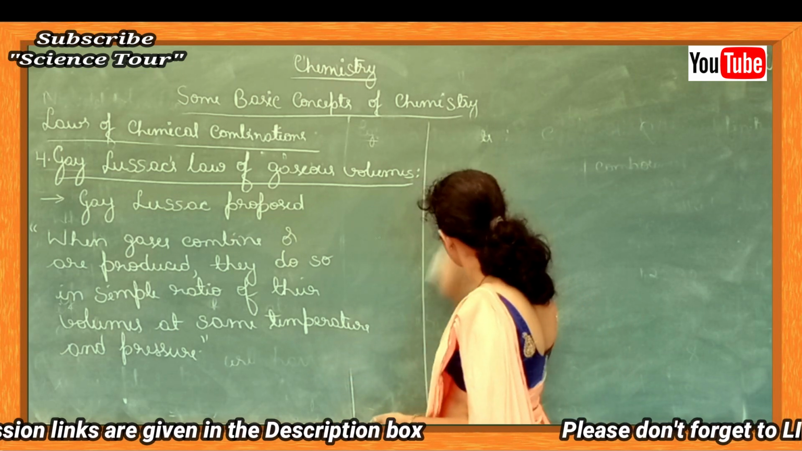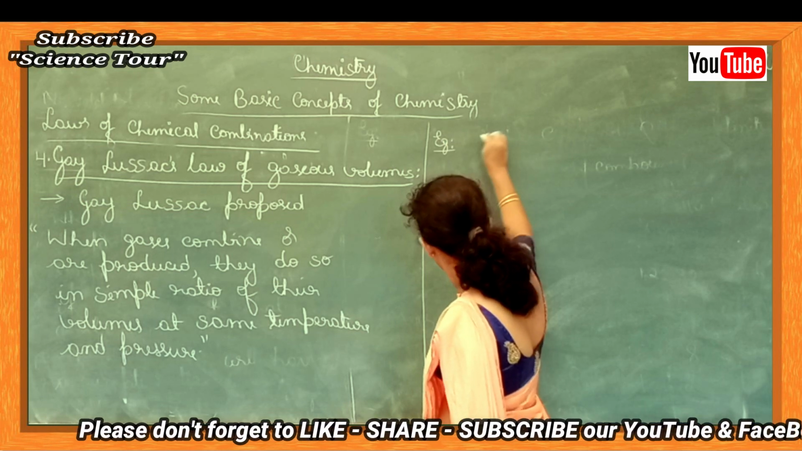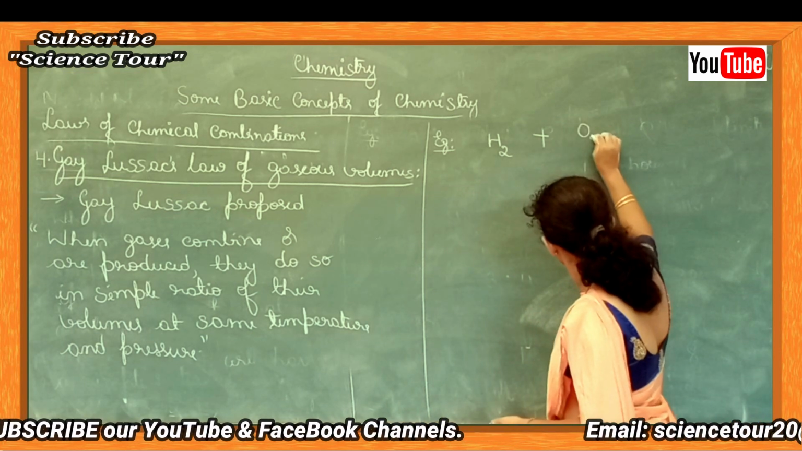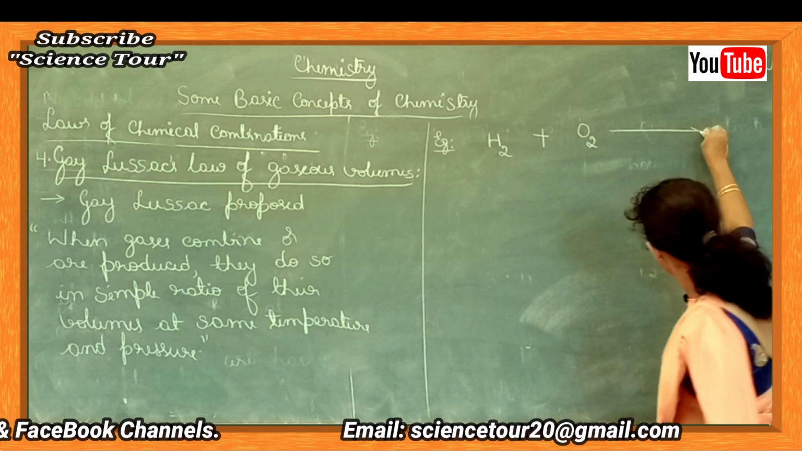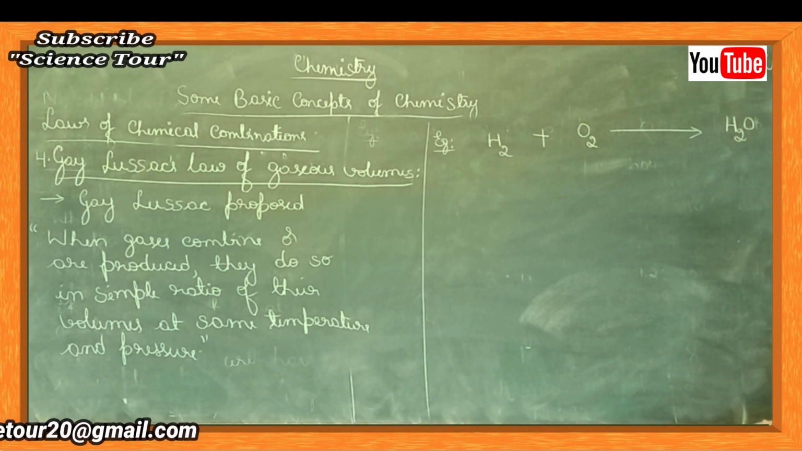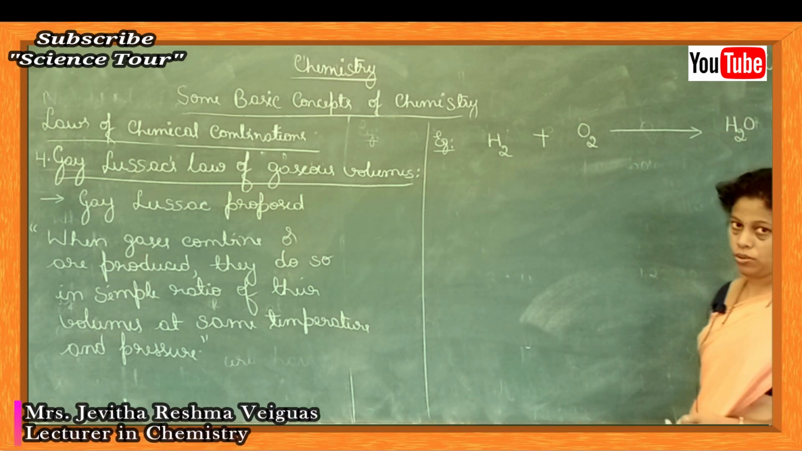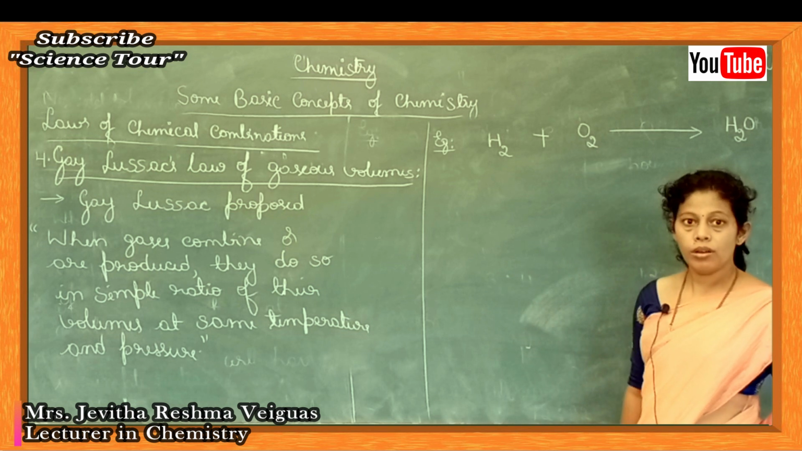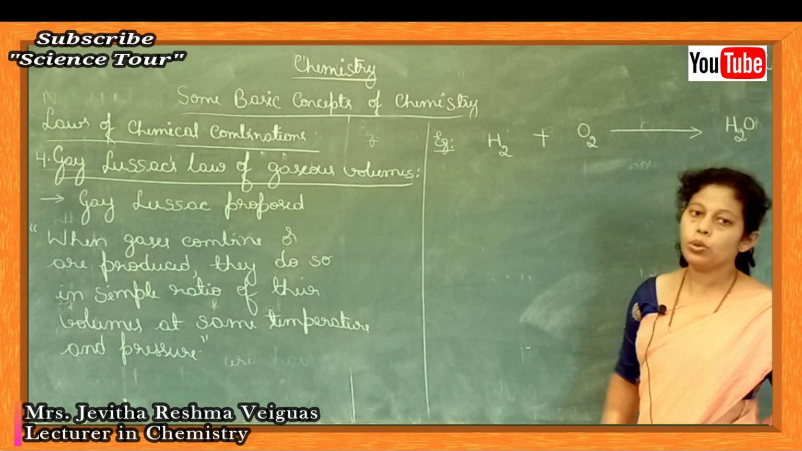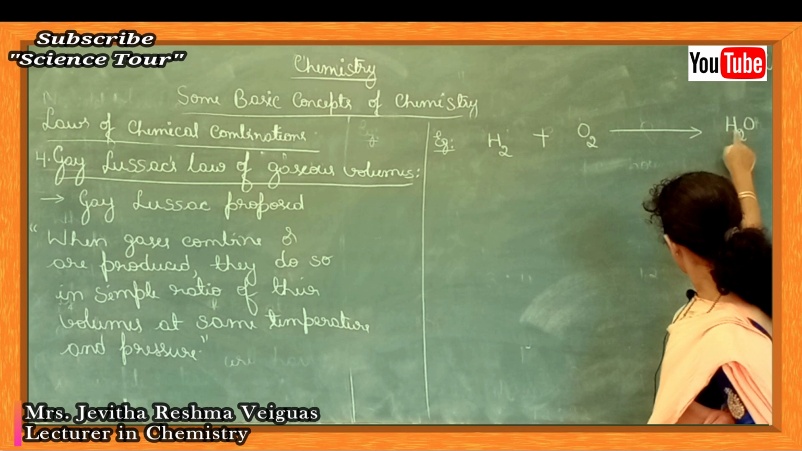Let's take an example. Hydrogen combines with oxygen, and the product produced is water, H2O. Look at the reaction: H2 and O2 combine to form H2O. To apply this law, first you have to see whether the equation is balanced. Let's count the number of atoms. We have 2 hydrogen on the left side and 2 hydrogen on the right side.